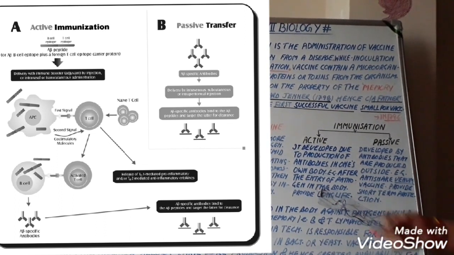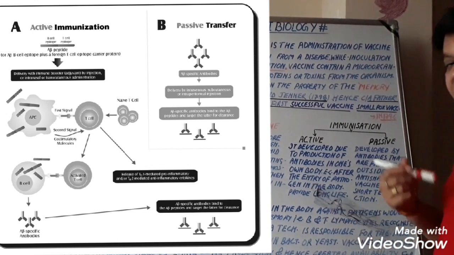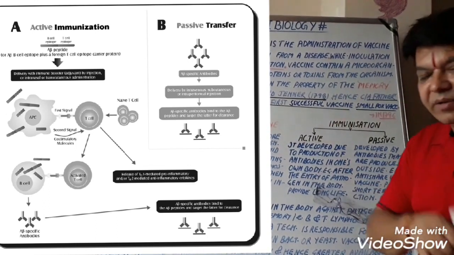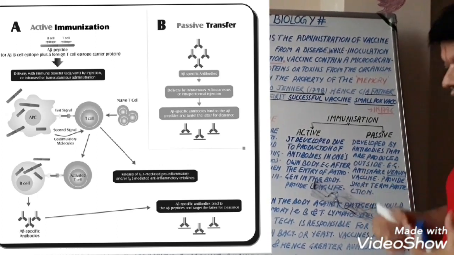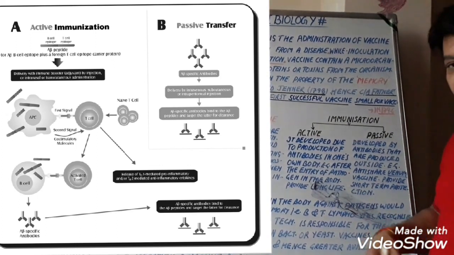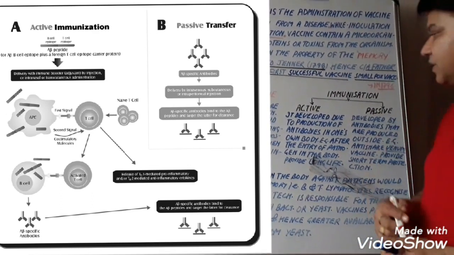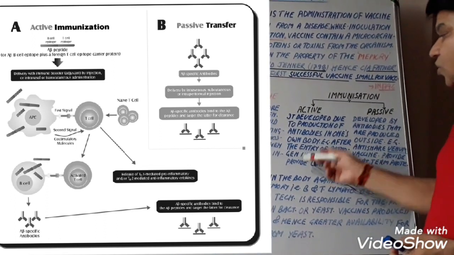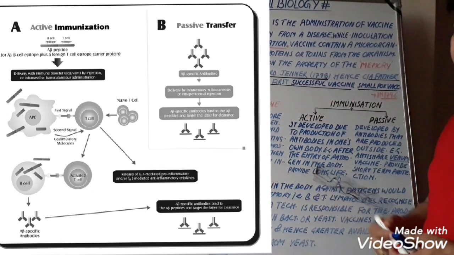It means that as soon as a pathogen enters the body, the body prepares its own kind of antibodies against that particular pathogen. So active immunization is the long life immunization.